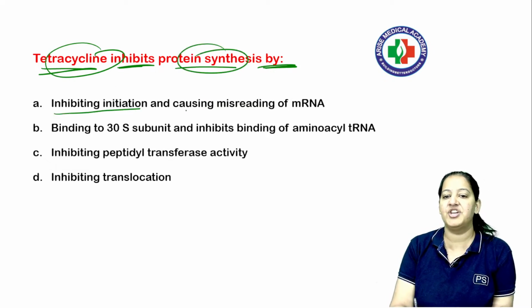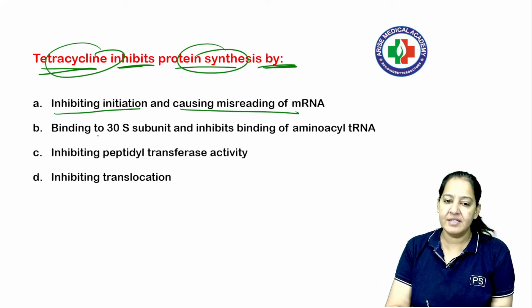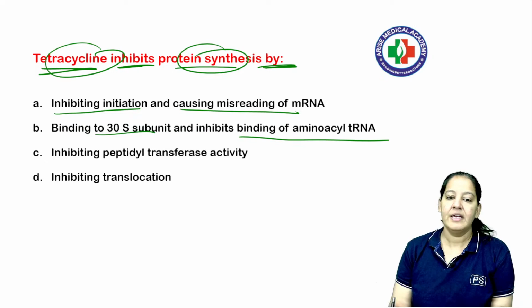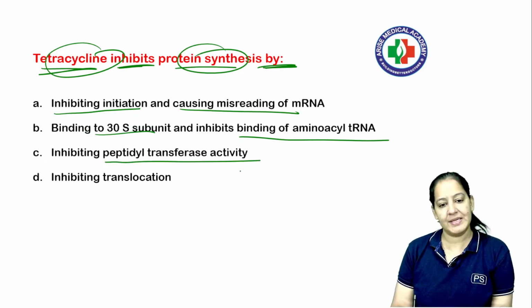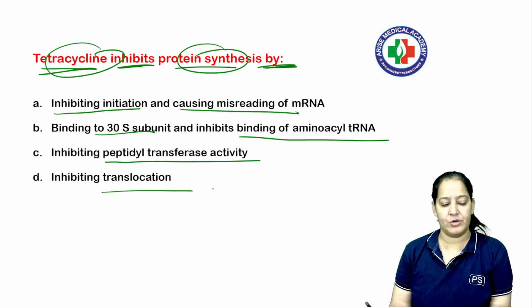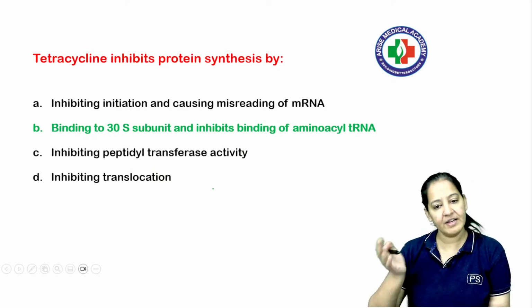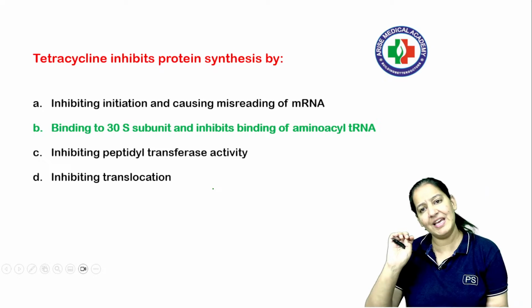Is it A, inhibit initiation and cause misreading? B, bind to 30S subunit and inhibit the binding of aminoacyl tRNA? C, inhibit peptidyl transferase activity, or D, inhibit translocation? What is the correct answer? Give a guess at least. The correct answer is B. I will come to the question again. Don't worry. You get many questions on this.